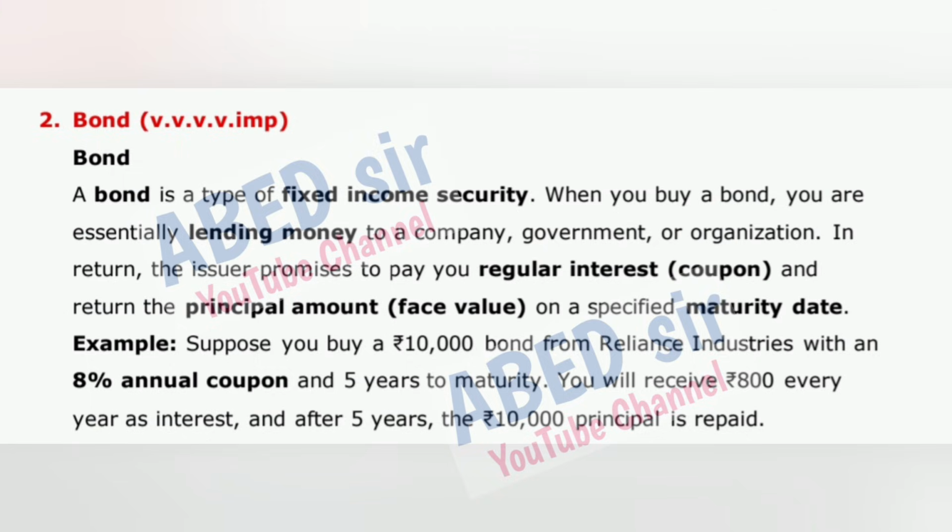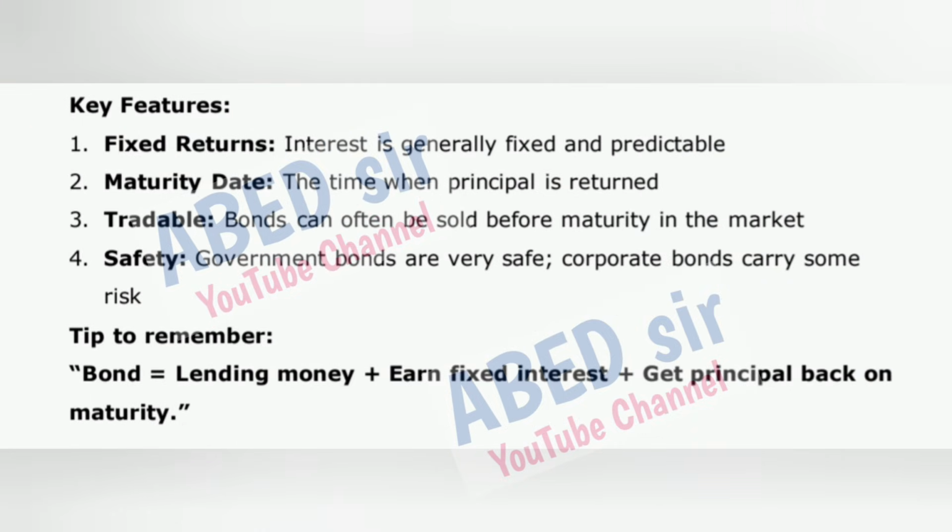principal is repaid. Key features: fixed returns, interest is generally fixed and predictable. Maturity date, the time when principal is returned. Tradable, bonds can often be sold before maturity in the market. Safety, government bonds are very safe. Corporate bonds carry some risk. Tip to remember: bond equals lending money plus earn fixed interest plus get principal back on maturity.